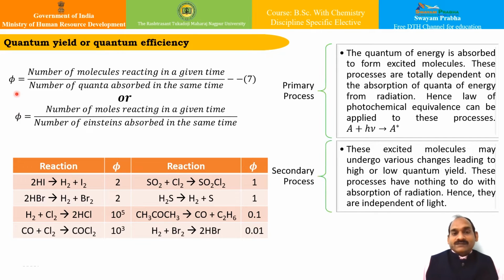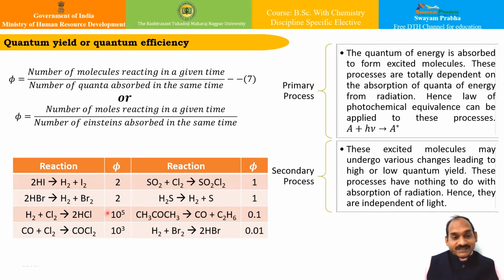However, what is it in practice? For many reactions, it is either greater or less than 1. There are several examples, some of which are shown in the table here. For this reaction the quantum yield is 2. For this reaction, it is 2.